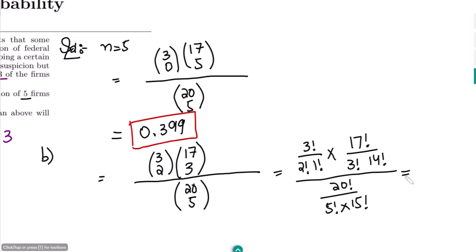Finding the answer, a similar operation has been done here as well. So finding the answer of it, we get 0.132, and that is the solution of part B of my question.